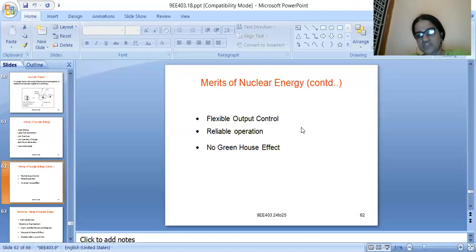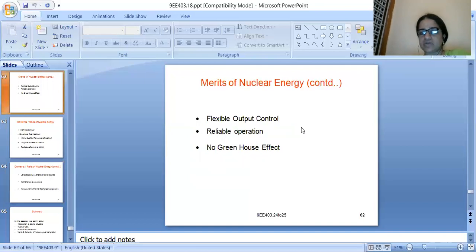With this combustion, the heat energy released is used to convert water into vapor. Here, as you are not performing any combustion, you do not have a greenhouse effect, meaning no release of carbon dioxide for nuclear energy.